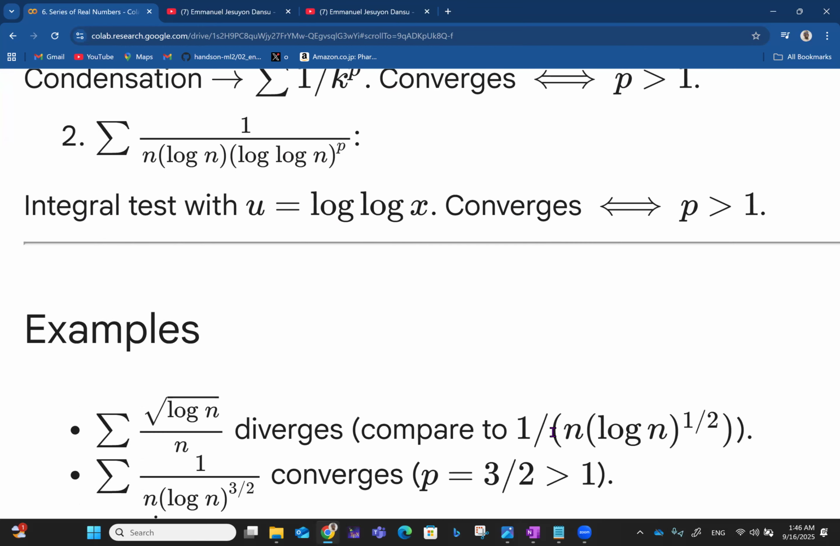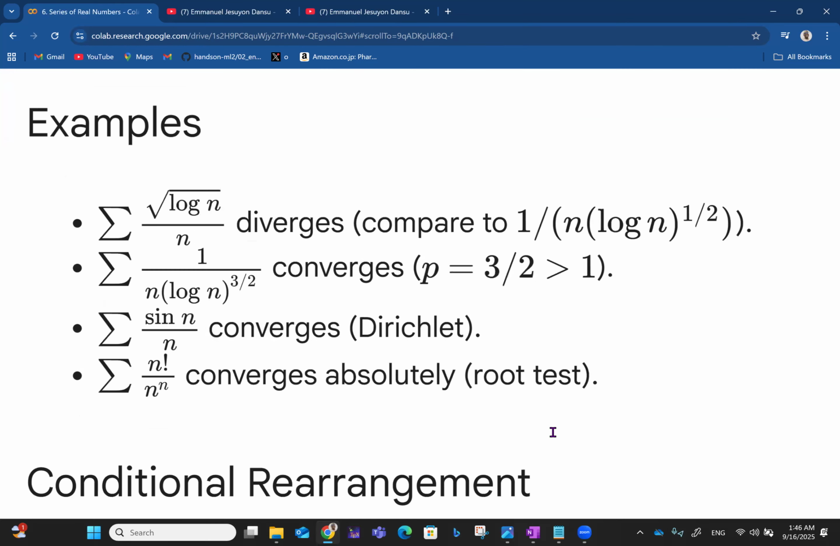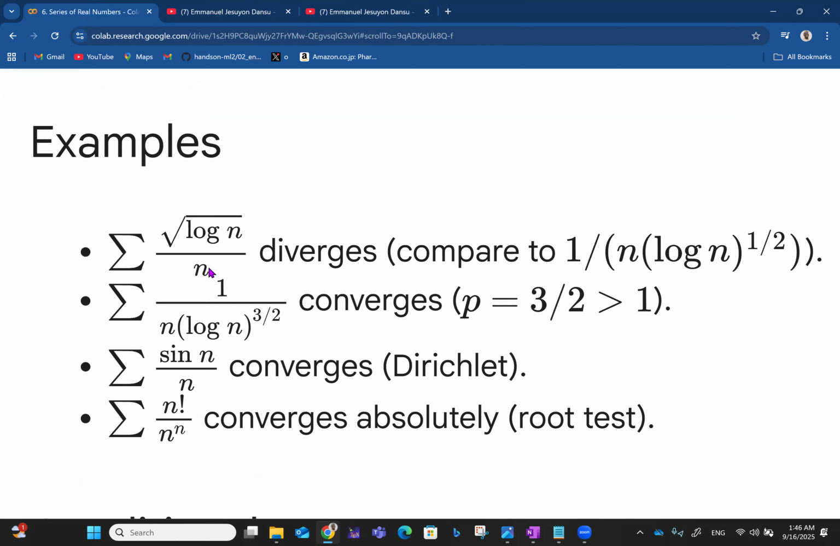So when we work with logarithms, we have some examples like this. The summation of square root of log n over n will diverge, so if you compare that to (n log n) raised to the power of a half, that's different. And then you have the summation of 1 over n (log n) raised to 3 over 2. This converges because p is equal to 3 over 2, which is greater than 1. Of course, p is greater than 1 for this kind of thing.